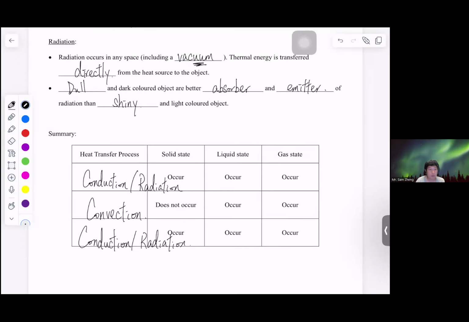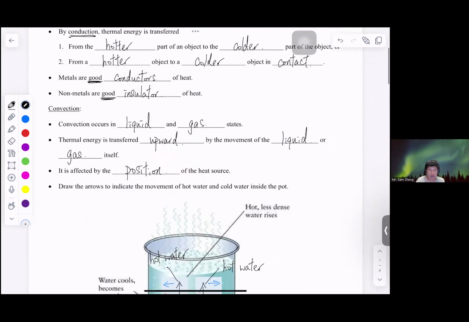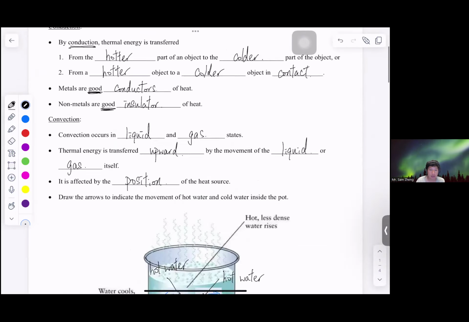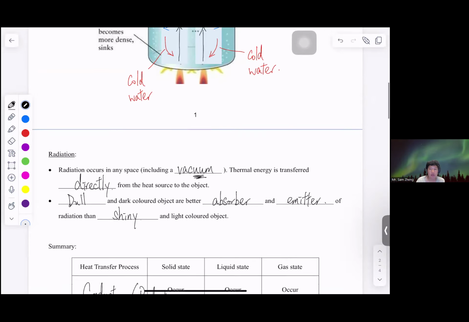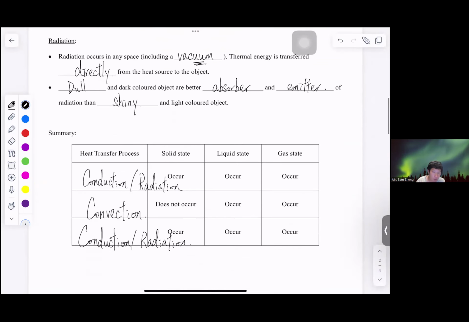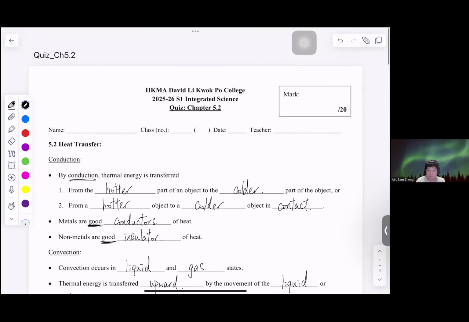So this would be the end of the debriefing of the quiz 5.2. This serves as a revision for you to relate both 5.1 and 5.2. If there are no other questions, then we will move on to the science journal.